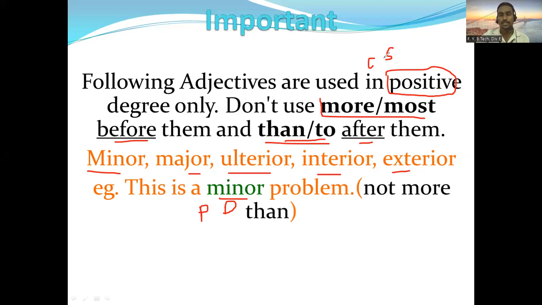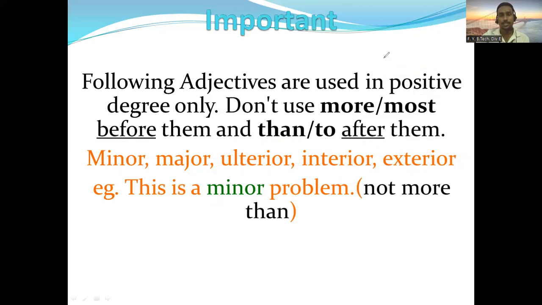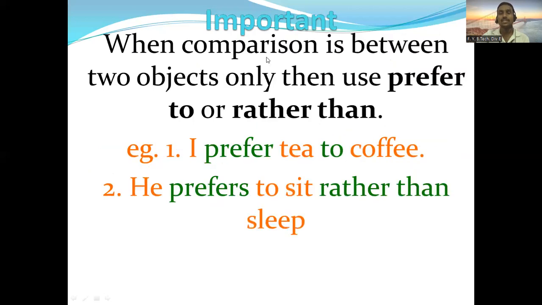Then let's go to the next slide. The next slide is about when the comparison is between two objects only. What do we mean by that? Only two things, two persons, or two places are compared. Then use prefer to, or rather than. So when there is a comparison between two objects, you can use prefer to, or you can also use rather than.